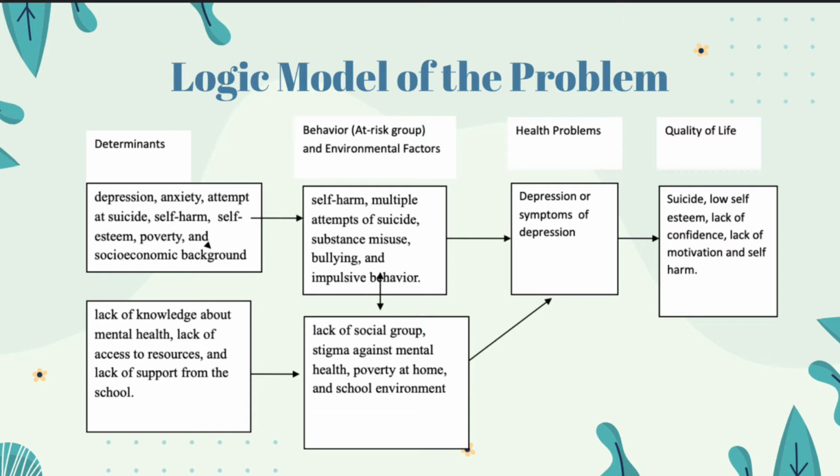Peer education, intervention, focus groups, and school programs are created to give students a support system as well as create a healthy environment where they will be able to openly discuss their mental health. Environmental factors that go hand in hand with personal determinants are lack of social group, stigma against mental health, poverty at home, and school environment.